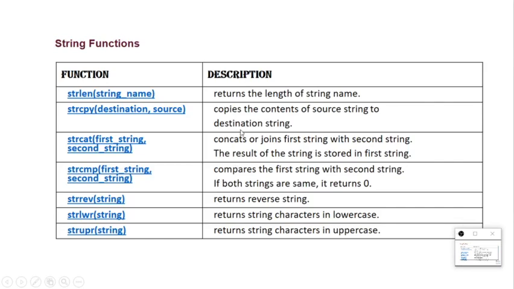And coming to the end, again we'll see what string handling functions we have. First one, string length: it will return the length. String copy: it will copy from the source to the destination, so it will copy one string to another string. String cat: it will join the first string with the second string. Just now we took the example where Arun Reddy was string 1 and take for you was string 2, and it joined them.